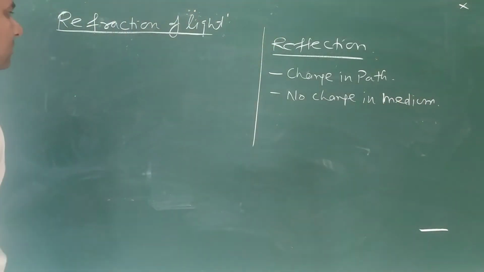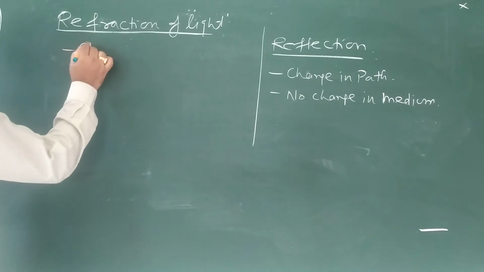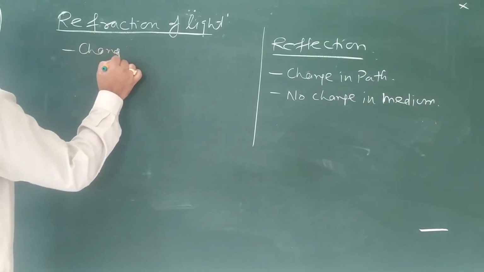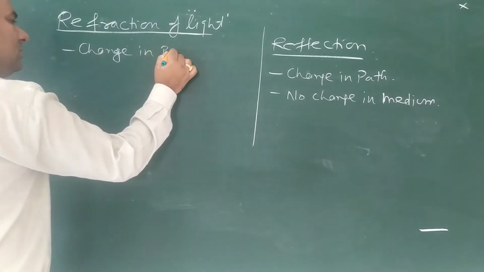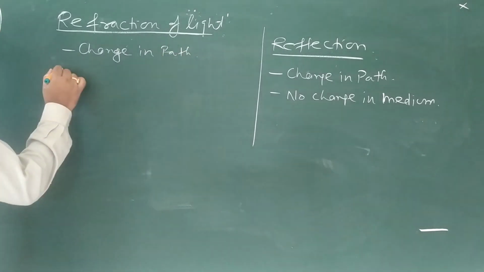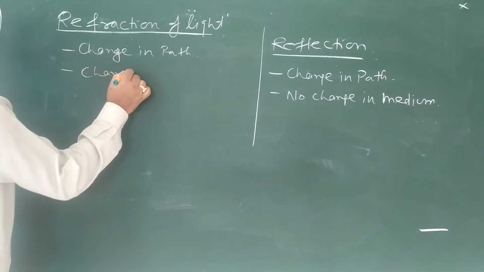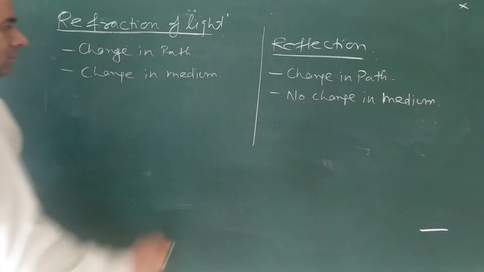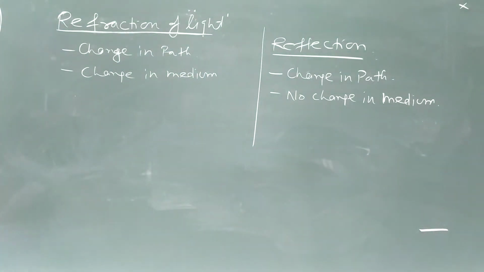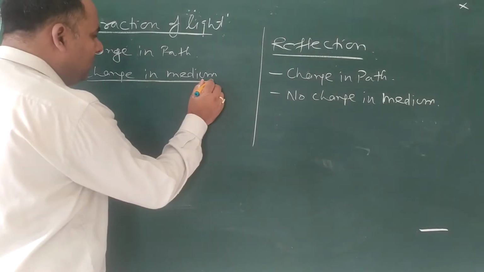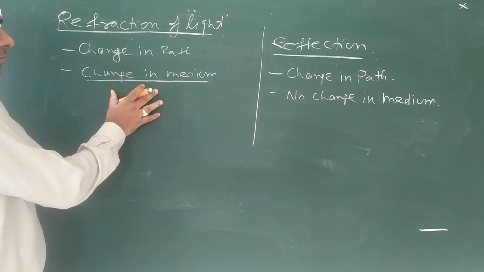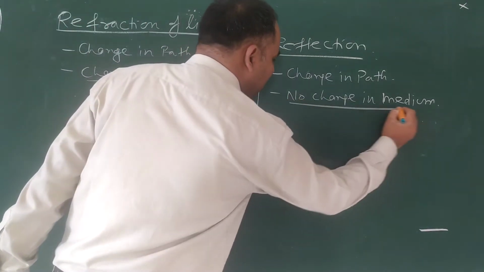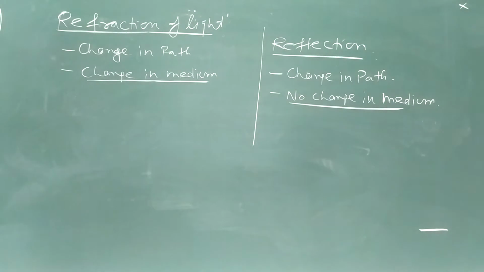But here in refraction there is change in path and change in medium. Clear? This is the difference: in case of refraction there is change in medium, but in case of reflection there is no change in medium.